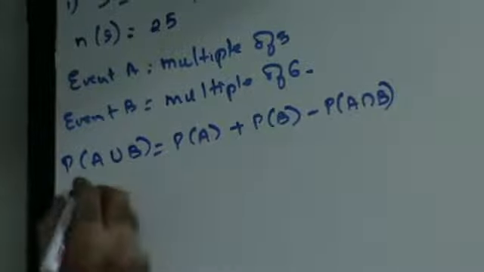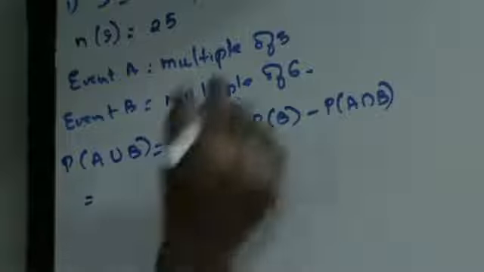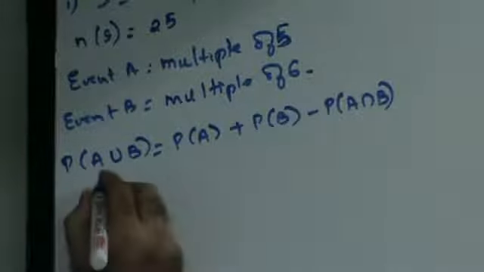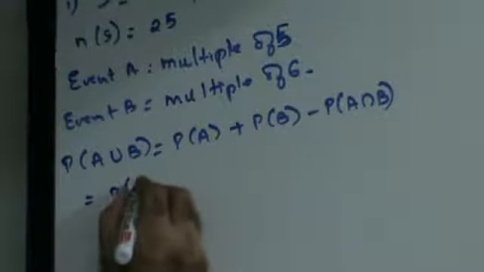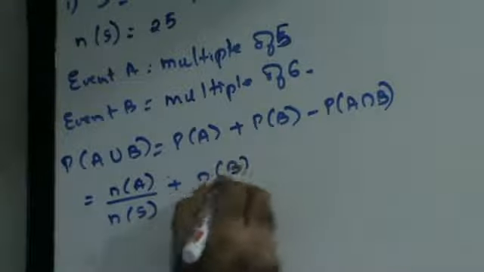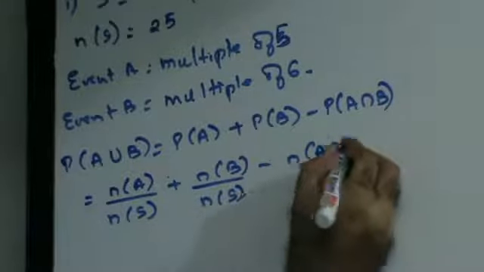Okay. Now let's see this. Whenever they say or, you have to use the addition theorem. You have been given that in event A, it's only a multiple of 5 or 6. The first condition: I want to find out whether the ticket drawn is a multiple of 5 or 6. So you consider them separately. I'll consider one event to be a multiple of 5, the other to be a multiple of 6. Now, the probability of an event is the number of elements in that event upon the sample space.